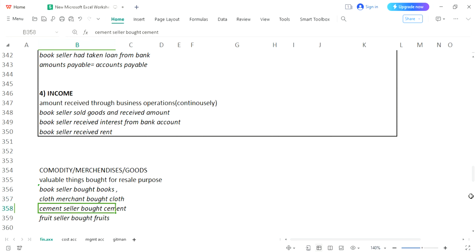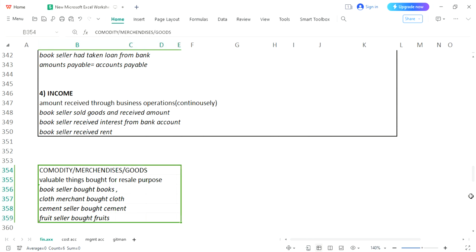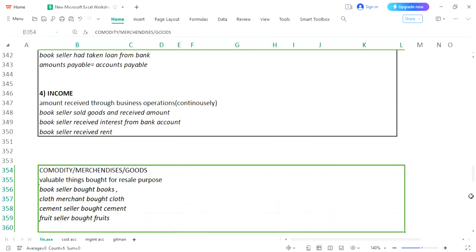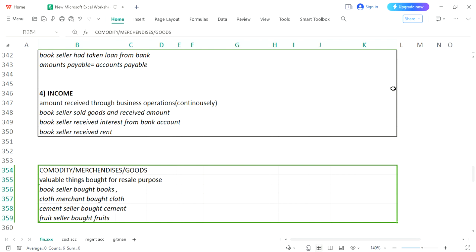And a cement seller is buying cement. Why will he buy cement? Just to resell it in future. So cement for a cement seller would be called commodity, merchandises and goods. A fruit seller, why will he be buying fruits? Just to resell it in the near future. So fruits are to be considered goods, merchandises and commodities for a fruit seller. So this is the fifth concept we have discussed, and we can keep it separate, just marking it as a separate concept.